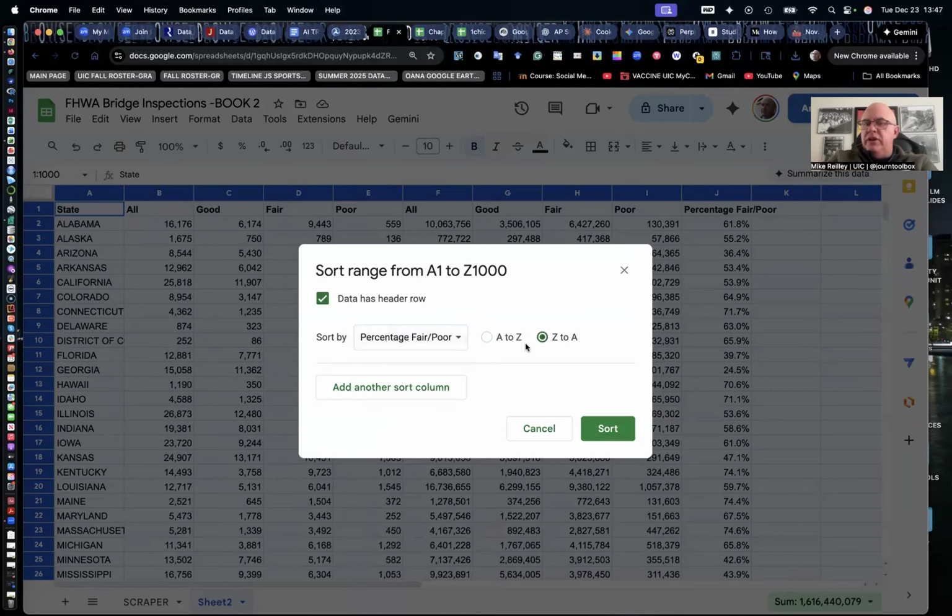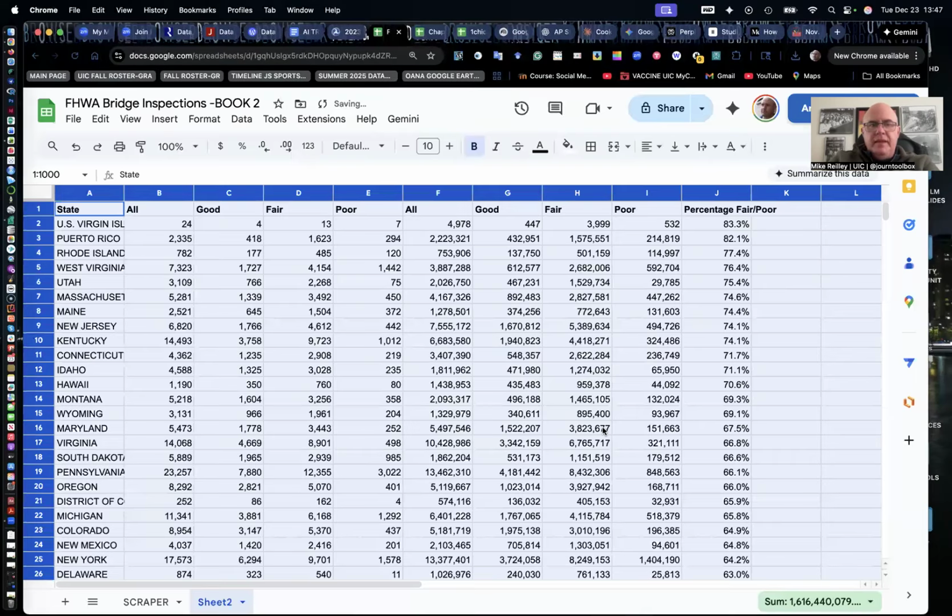Z to A means largest number to smallest number. A to Z would be smallest to largest. And I'm going to hit sort. And we see at the top of the list, U.S. Virgin Islands and Puerto Rico, 82 and 83% of their bridges are in fair to poor condition.